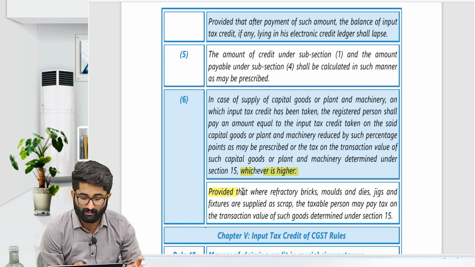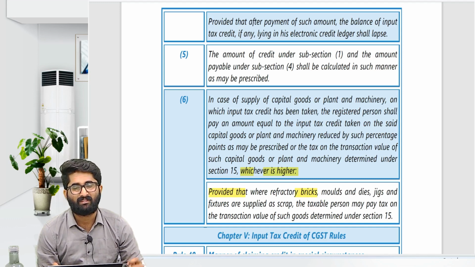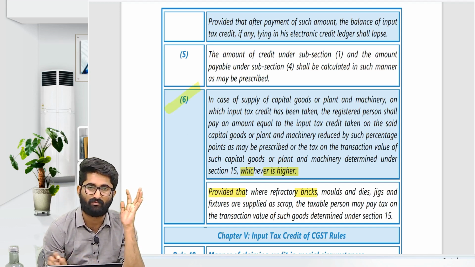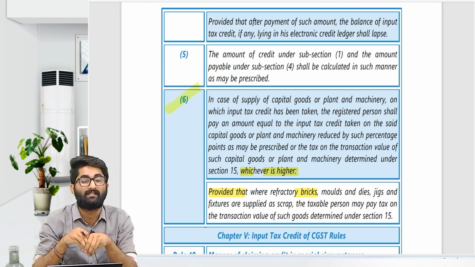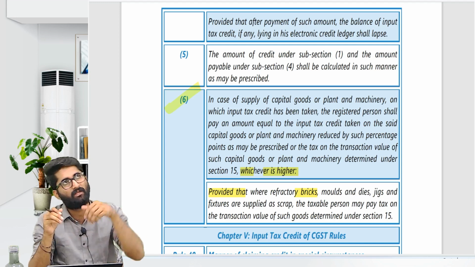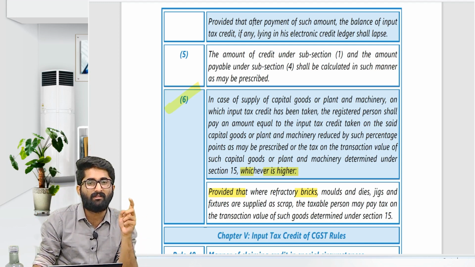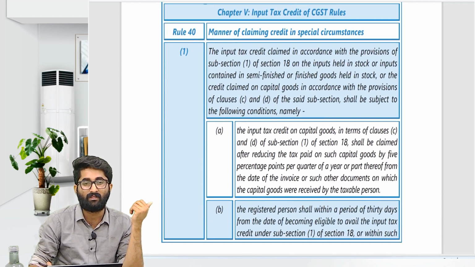And one more, provided that in case of refractory bricks, molds, dies, jigs and jars, you don't have to go for this method. Directly pay whatever you receive under transaction value under section 15 to the government. Don't apply section number 18 subsection 6, that is not required. Directly go for transaction value. It is given. After that, we discussed some of the rules here.